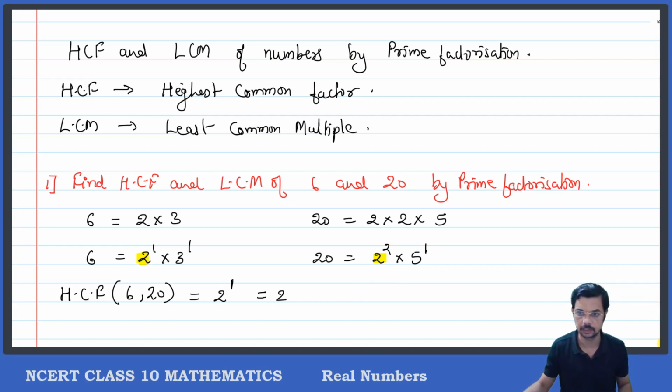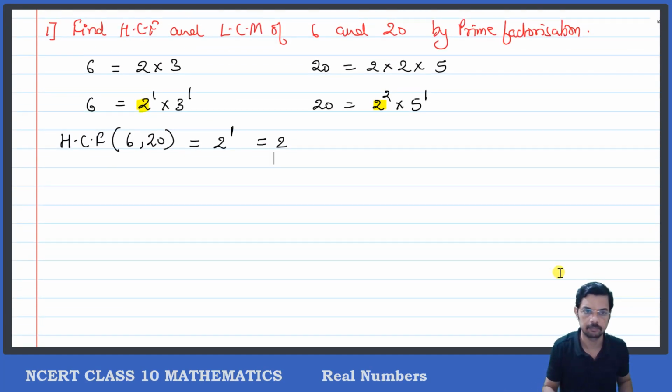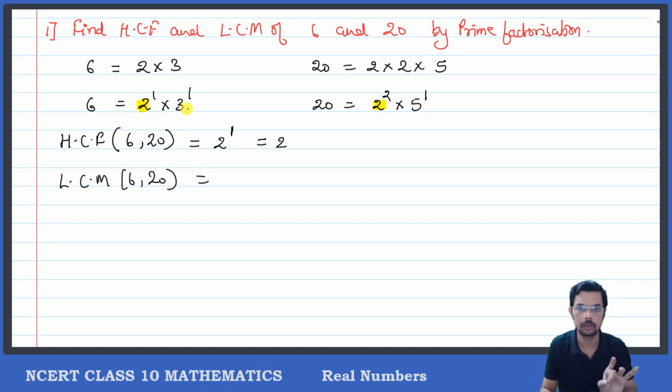We'll write down the observations a little bit later. Now we'll go for the LCM of 6 and 20. We will write down all the factors. If any prime number occurs in any one of the numbers, we will write it down. So first it is 2, then 3 is also there, into 3, and then 5 occurs here, so I will write 5 also. But I will be using their highest powers. What is the highest power of 2? Here it is 2 raised to 1, and here it is 2 raised to 2.